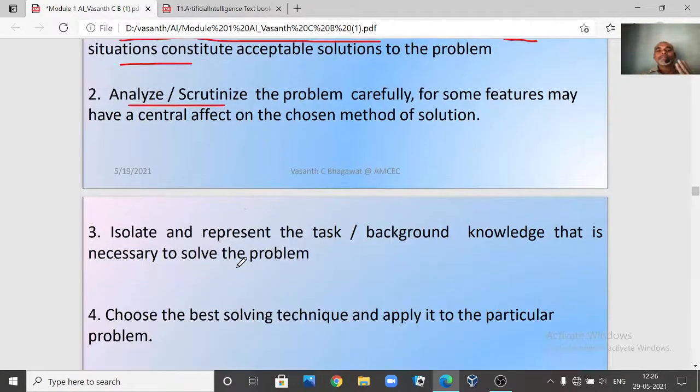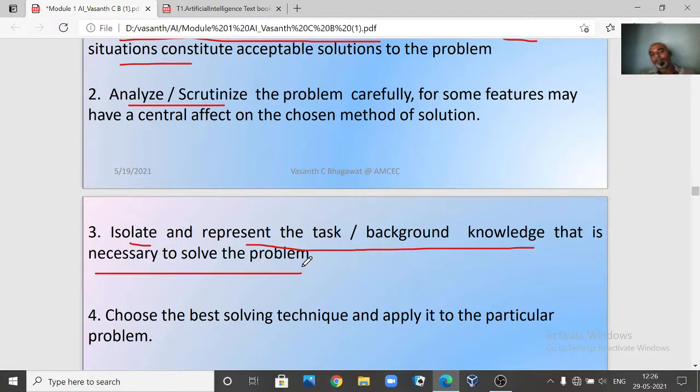Now the third step is to isolate and represent the task or background knowledge that is necessary to solve the problem. So what knowledge is required for us to solve that particular problem, to solve a tic-tac-toe problem? What are the rules? See, when you are talking about the knowledge or the background, you should know the rules. Without knowing the rules, how can you try to play chess or tic-tac-toe? So your third step is knowledge.